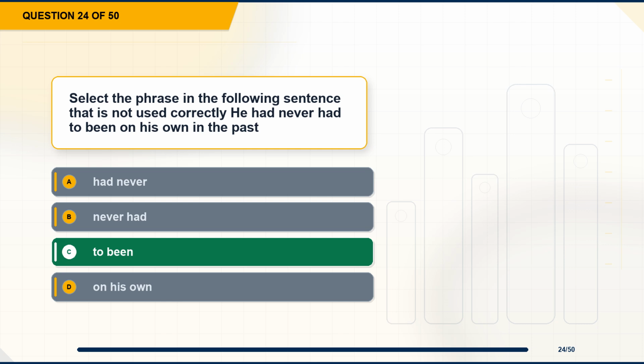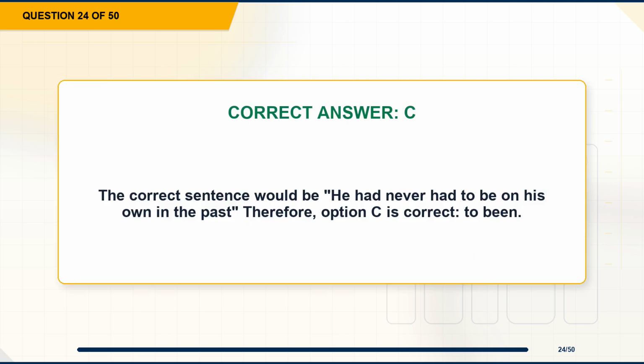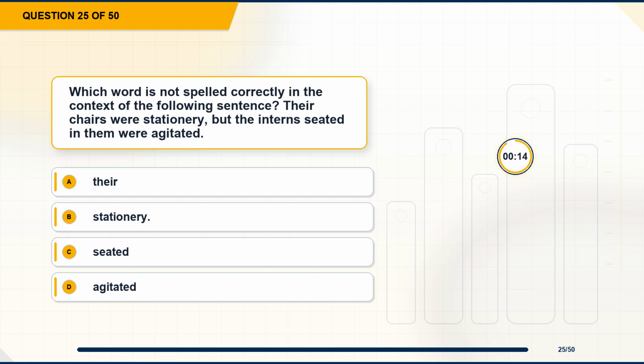The correct answer is option C, to been. Explanation: the correct sentence would be he had never had to be on his own in the past, therefore, option C is correct, to been. Question 25. Which word is not spelled correctly in the context of the following sentence? Their chairs were stationary, but the interns seated in them were agitated. Option A, there. Option B, stationary. Option C, seated. Option D, agitated.